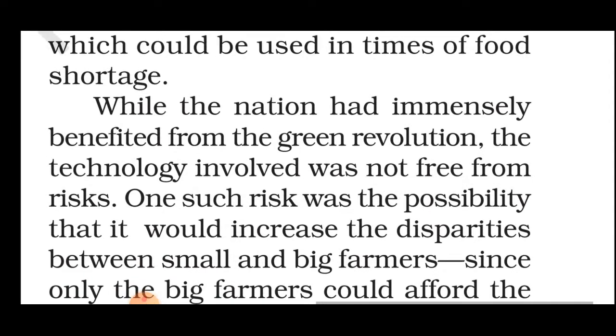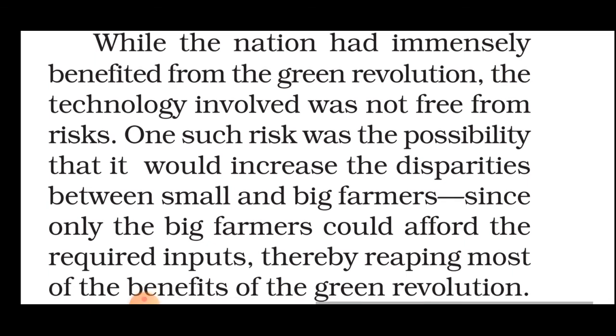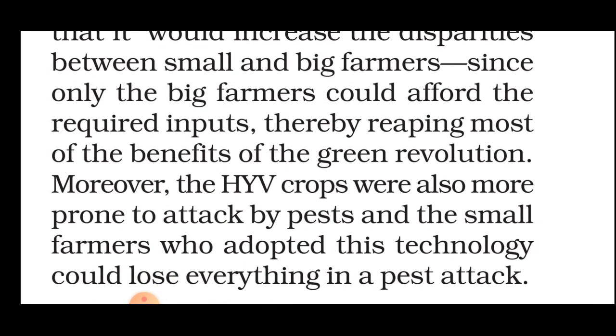While the nation immensely benefited from the Green Revolution, the technology involved was not free from risk. One such risk was the possibility that it would increase the disparities between the small and big farmers. There were some loopholes, because the small farmer can't afford this much. Since only the big farmer could afford the required inputs, they were reaping most of the benefits of the Green Revolution. Moreover, the HYV crops were also more prone to attack by pests, and small farmers who adopted this technology could lose everything in a pest attack.